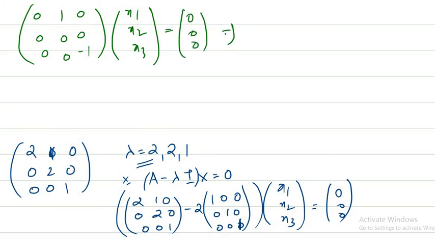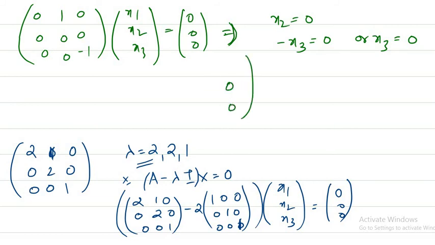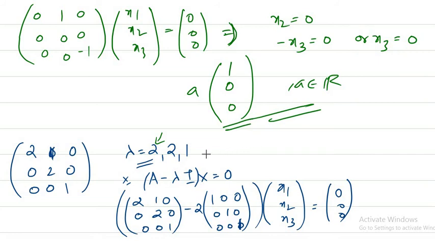From this you get that x2 has to be 0 and minus x3 has to be 0, or x3 has to be 0. That means that your eigenvector should be of the form 0 0, and here x1 can be anything. So let me choose a and 1, and a times this will be an eigenvector corresponding to this particular eigenvalue. You can see here we can find only one such vector, but for 1 you may get one more vector, right?